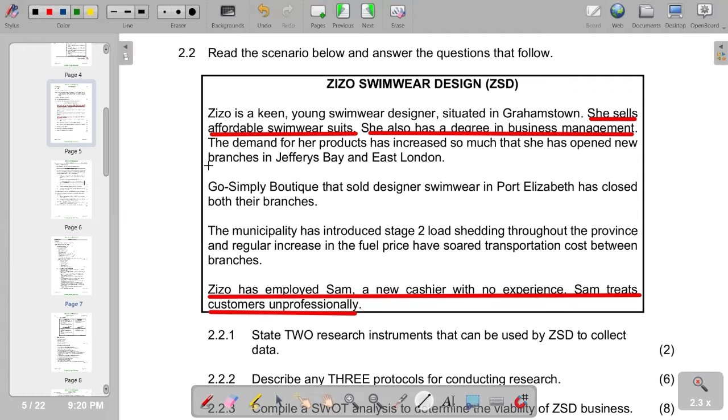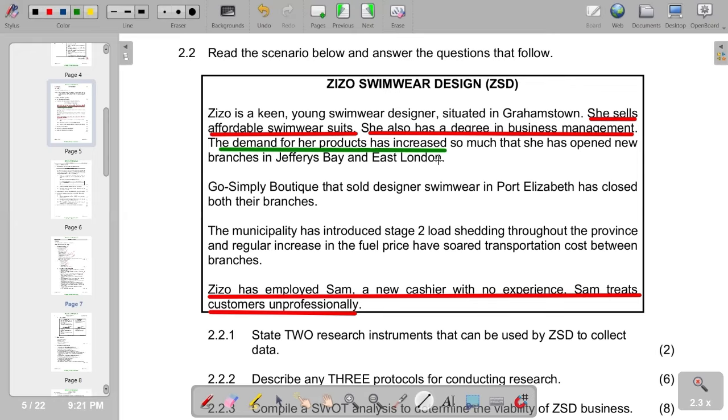We'll check in terms of the information that we have. So we check on this part that the demand for products has increased. So an increase in demand is an opportunity that can be utilized in the business to earn more revenue. So that one is an opportunity.